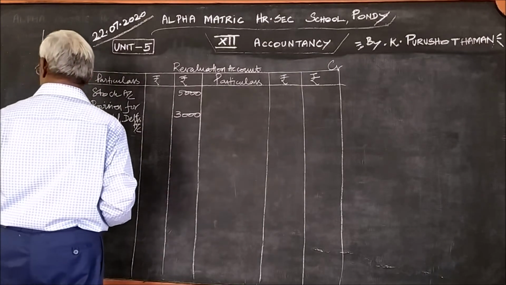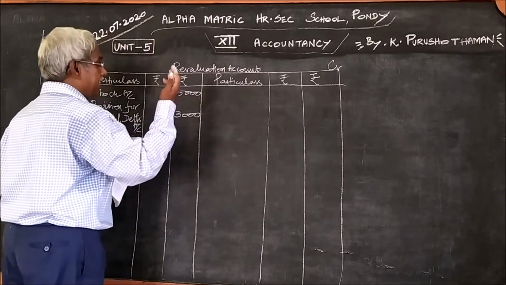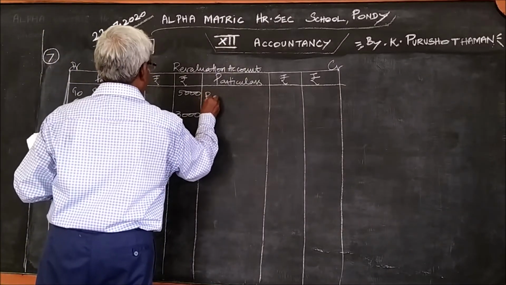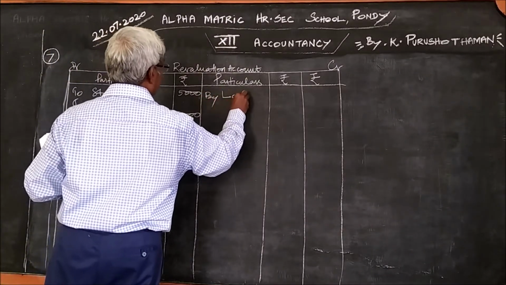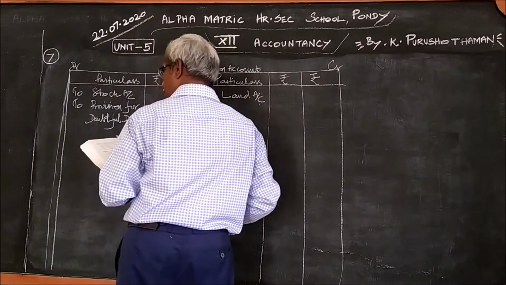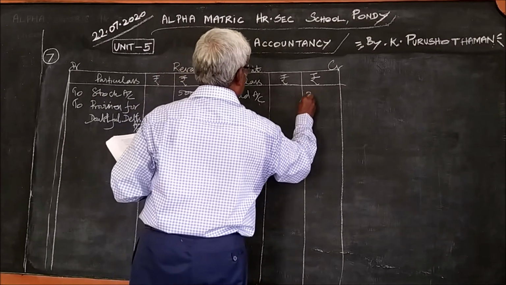And the third item, land to be appreciated, increase in the value of land. Therefore, it is a profit item. So, by land account, the amount is 20,000.